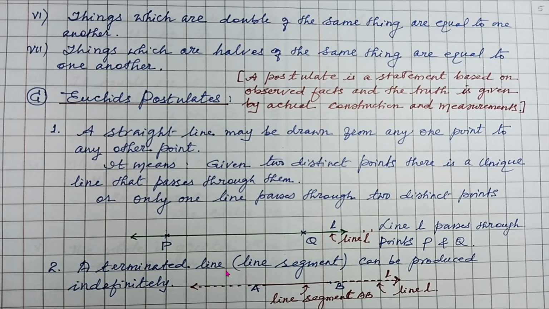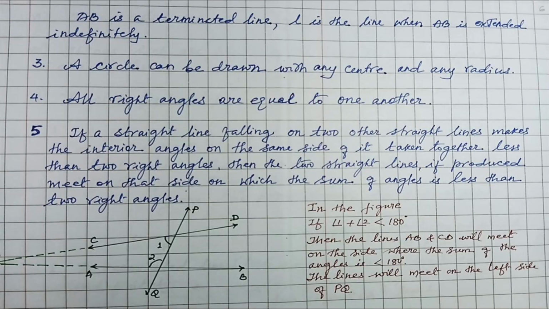Now the second very important postulate is a terminated line. When I say terminated line, it has to be a line segment, can be produced indefinitely. That means if AB is a terminated line or a line segment, it can be extended on either side, and it extends endlessly on both sides, and that becomes a line. Now a circle can be drawn with any center and any radius. That is the important postulate here.